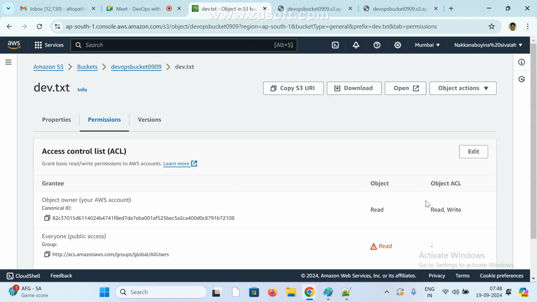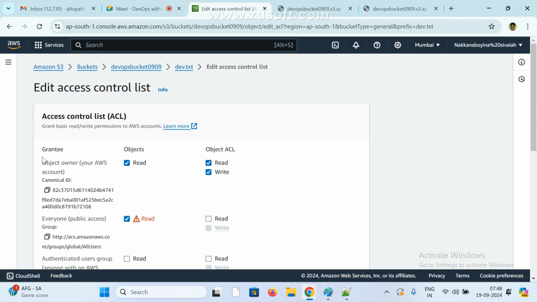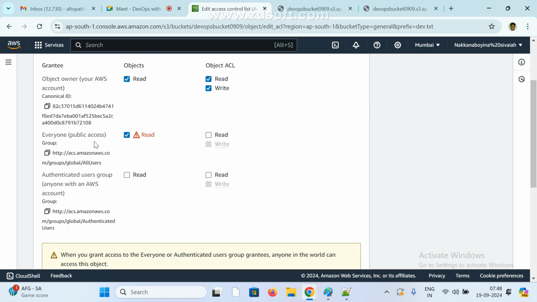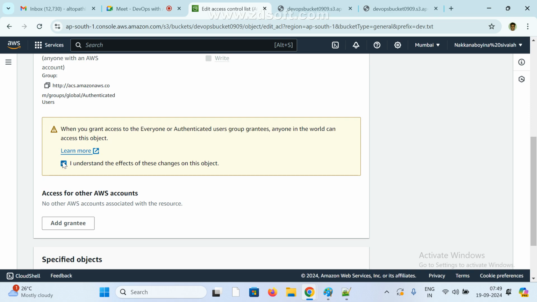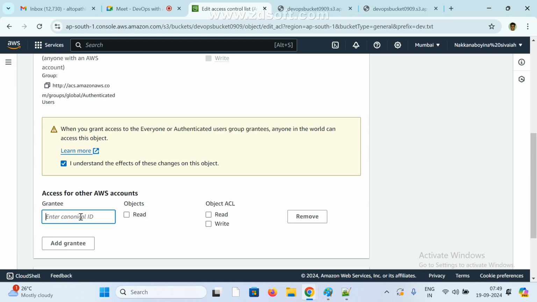So go to permissions, click on edit, and see here, grant objects. By default, the owner has read and write access, and I gave everyone read access. If you want, we can enable this one also, and this is for all users. If you want to authenticate, we can give authenticated users also. We need to enable this one. This is based on your requirement. If you want to give access to other accounts also, we can add a grantee. For another account, we need to add your account ID.